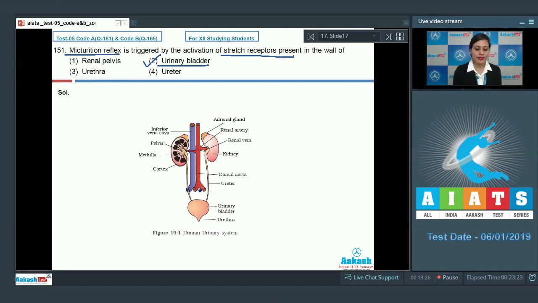The other three options are renal pelvis, and this is an incorrect option. Renal pelvis is a funnel-shaped structure which is present inside the hilum. The next option given is urethra and ureter, and these are also incorrect options because ureter extends from kidney into the urinary bladder, and the neck of this urinary bladder is formed of urethra, and they do not have these stretch receptors on their wall. So the correct answer to this question is option number 2. Let's discuss our next question.